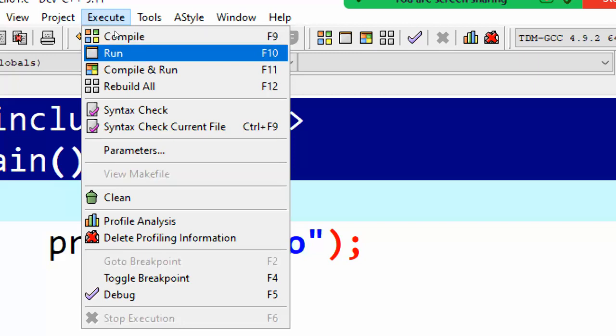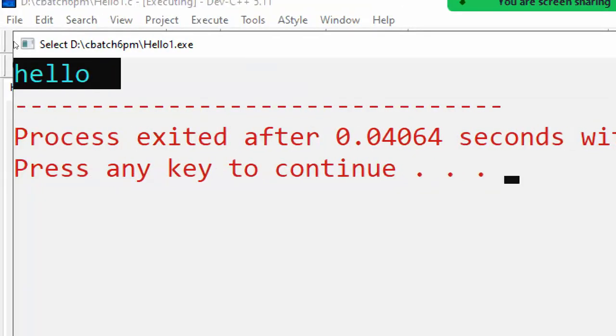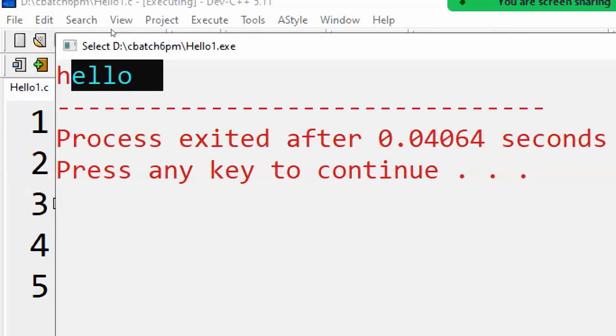So in the execute menu, I'm selecting run option here. So it is displaying the output as hello. Hello1.exe file it is running. Observe here. Hello1.exe file. So who is running this file? Operating system is running this file and giving output as hello.